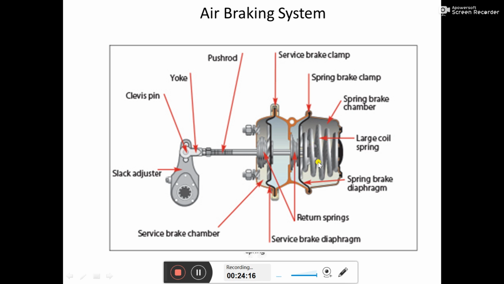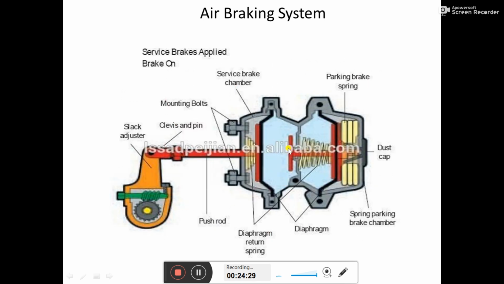First of all we will see how the service brake works. Consider the push rod of the diaphragm of the second chamber: right now it is not in this position, it is in such a position. It is in the backward position of the push rod of the diaphragm of the second chamber, backward against this spring. The spring gets completely compressed and the push rod goes to its backward side.